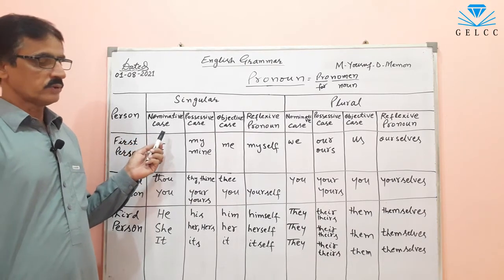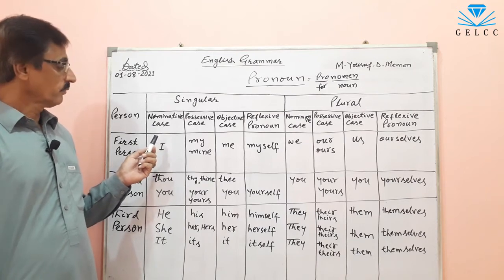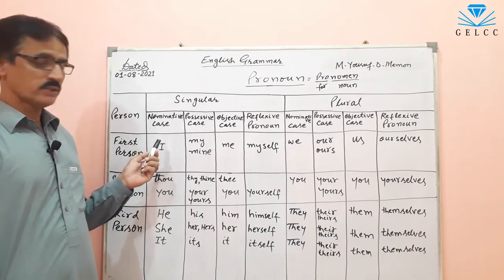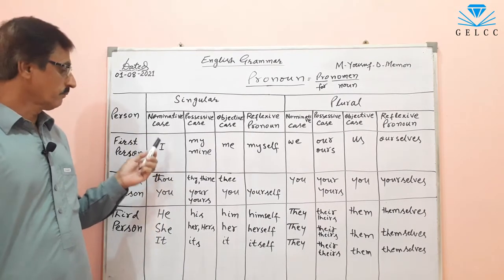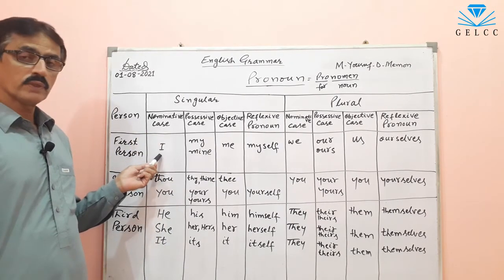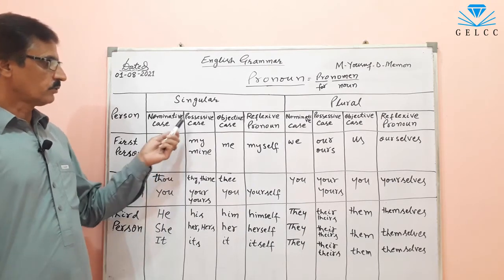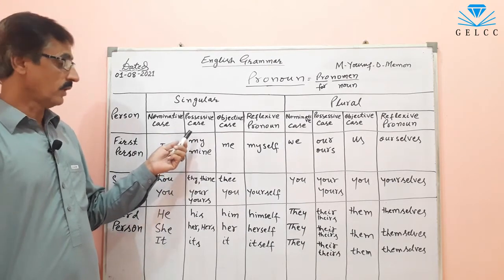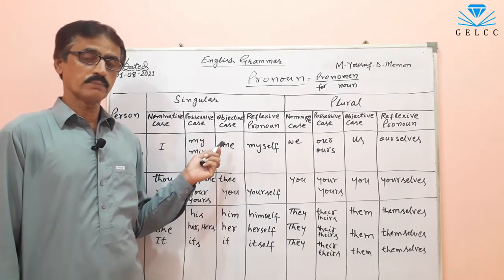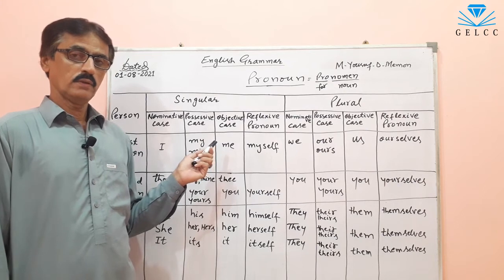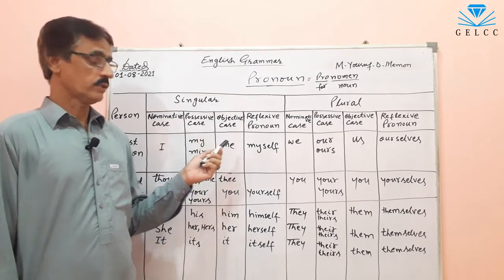Those pronouns which are used as a subject in a sentence are said to be in nominative case. As I, this is nominative case. And those which are in possession are said to be in possessive case. And those pronouns which are objects in the sentence are in objective case.